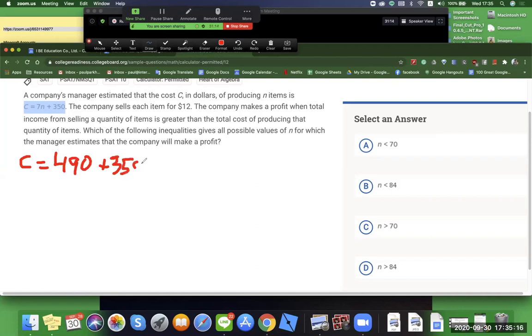Is my brain faster than your calculator? Your answer should not be it. Right, fingers. Okay, 490. I'm pretty sure it's 490. Oh wait, I already added them together, 7 times 70. Yeah, it's 490. Okay, all right. And then plus 350, mental math, right? What is the total here?